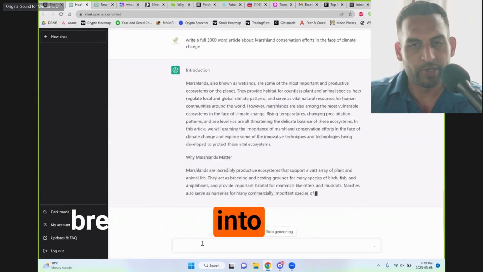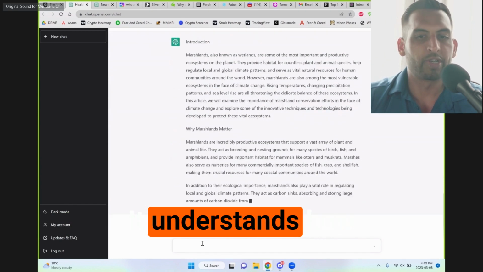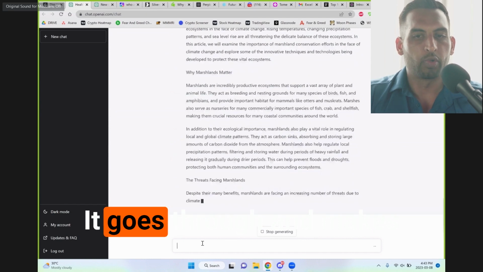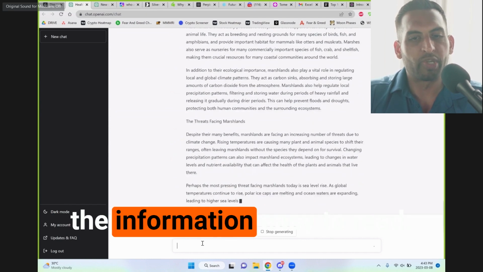And it breaks it up into a story flow. It understands how articles are written. It goes through and makes the information easy to read.